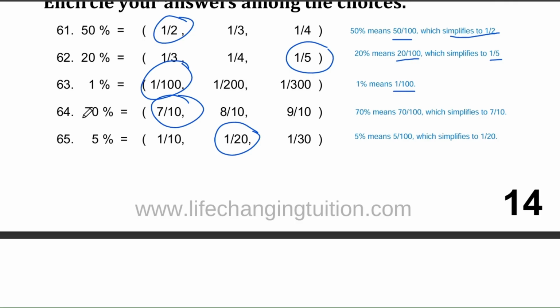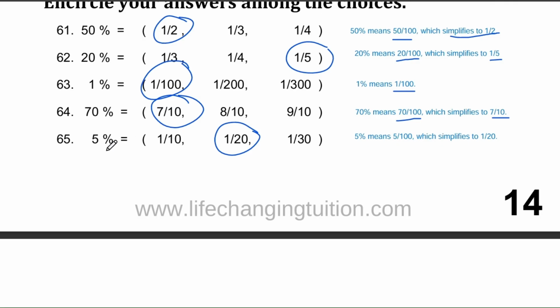Question number 64. Next, we need to convert 70% to a fraction. Is it 7/10, 8/10, or 9/10? The correct answer is 7/10. 70% means 70 out of 100, or 70/100, which we can simplify to 7/10.